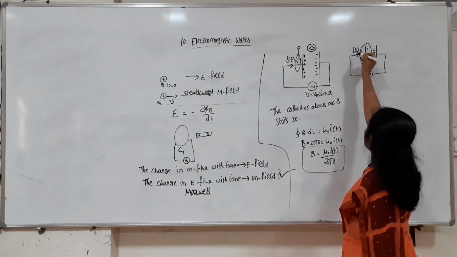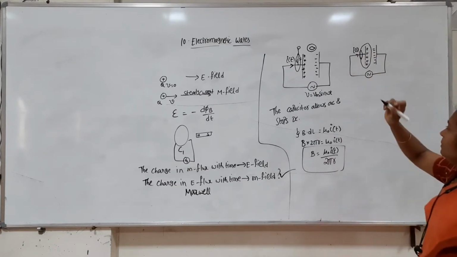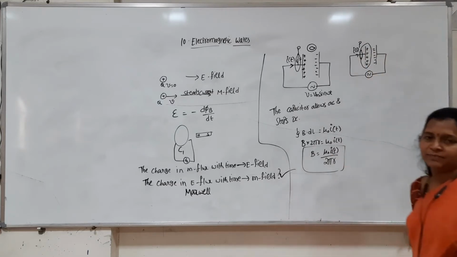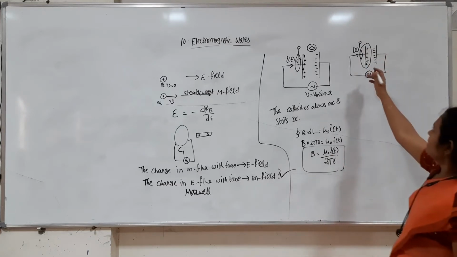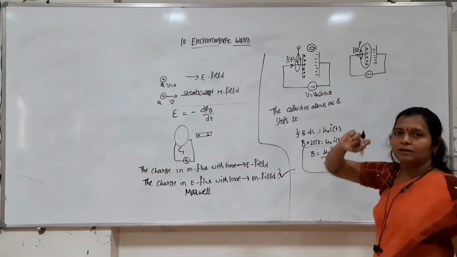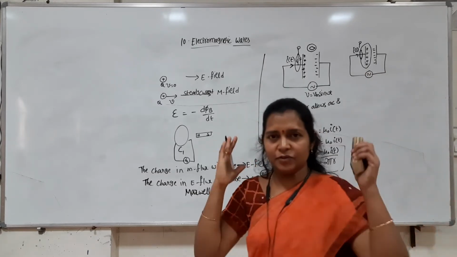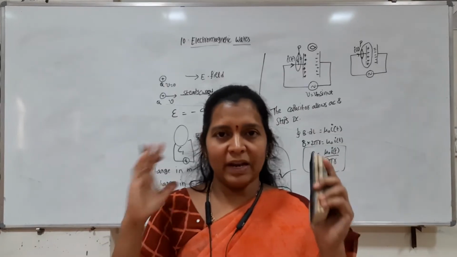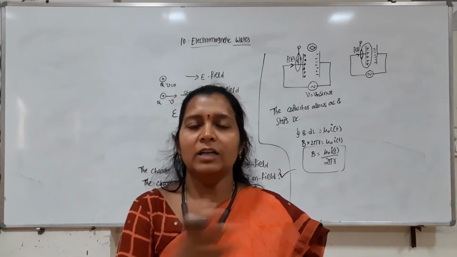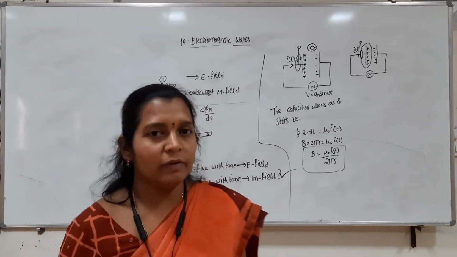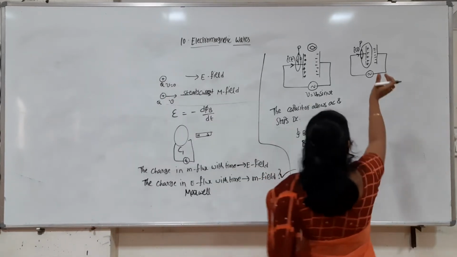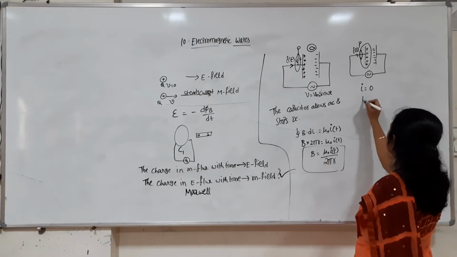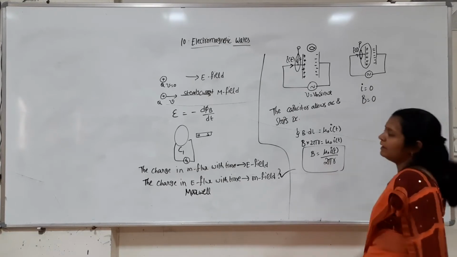And I of t is the current flowing in the conductor plate. So again he wants to measure what is the magnetic field at point P. Here between the plates the charges are stationary, they are not flowing. So between the plates there is no medium for the charges to flow. So we can say that the current in between the two plates is 0. If the current is 0, the magnetic field at point P is 0.